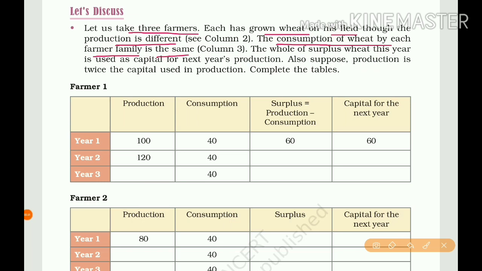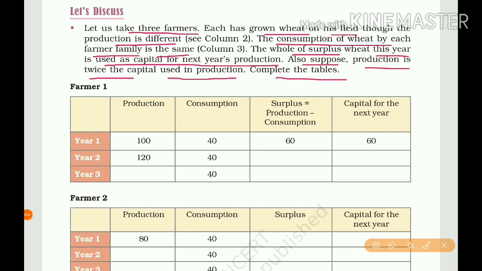The whole of the surplus wheat this year is used as capital for next year's production. Also suppose the production is twice the capital used in production. So let us complete the tables.